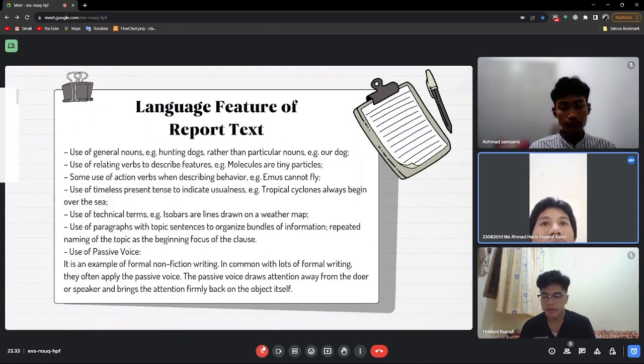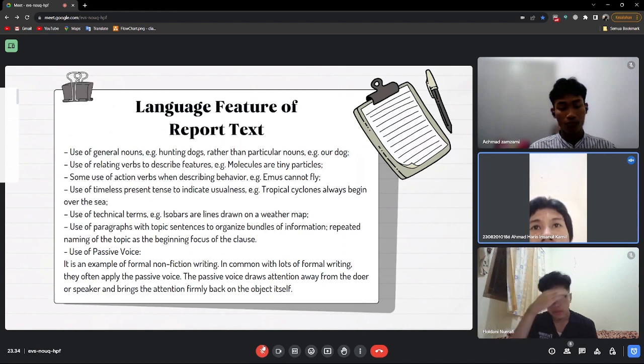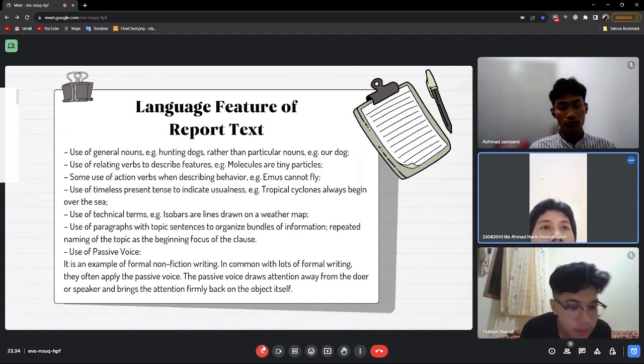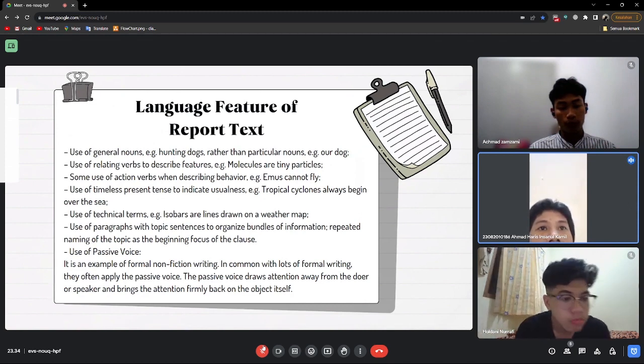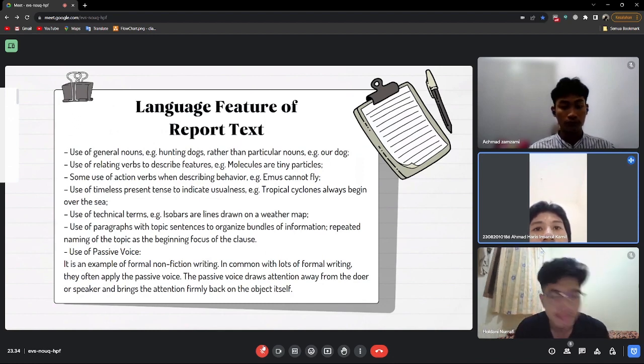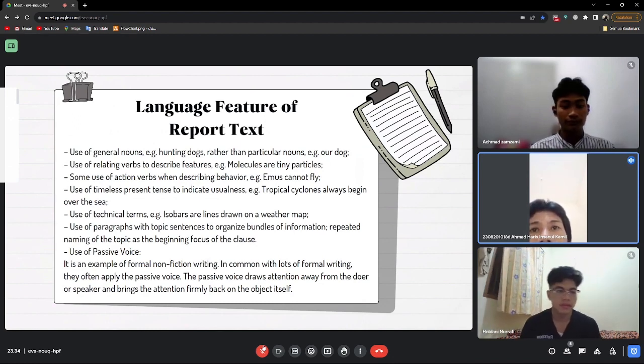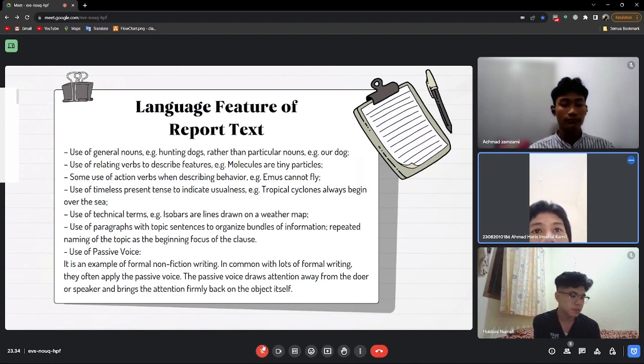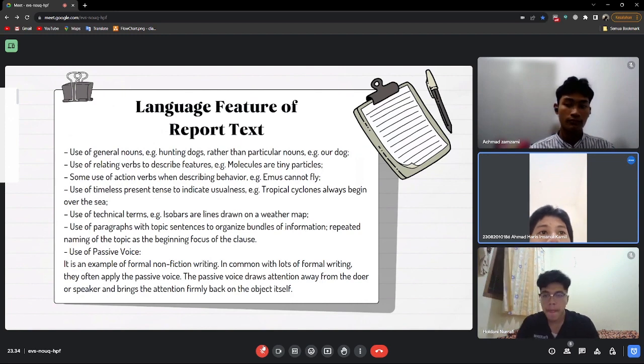Language features of report text. Number 1, use of general nouns, for example, hunting dogs rather than particular nouns, for example, our dogs. Use of relating verbs to describe features, for example, molecules are tiny particles. Use of action verbs when describing behavior, for example, emus cannot fly.